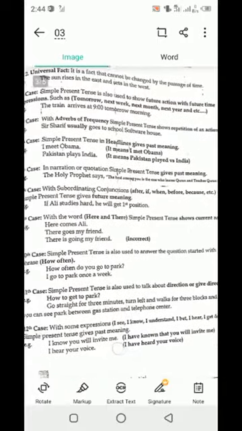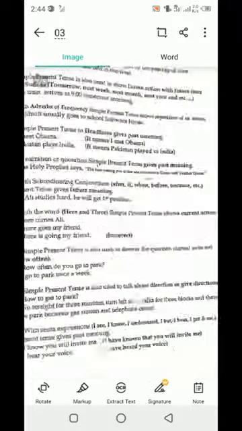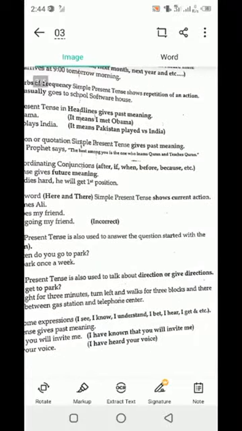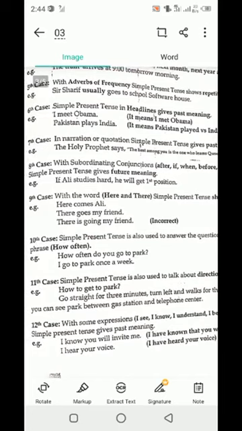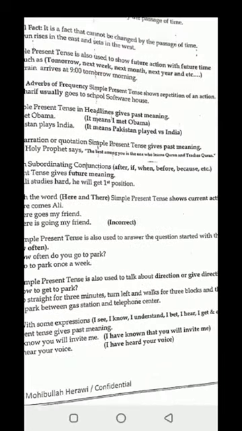As well as the last one, that is with some expressions like I see, I know, I understand, I bet, I hear, I get, etc. So the present simple tense gives past meaning, like how, I know you will invite me. Here keep in mind, it means I have known that you will invite me. Clear? I hear your voice, it means that I have heard your voice.